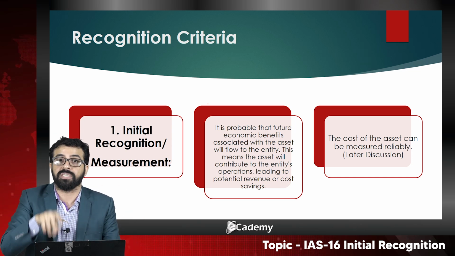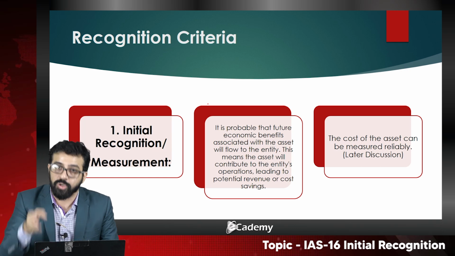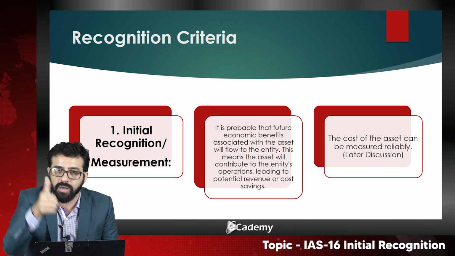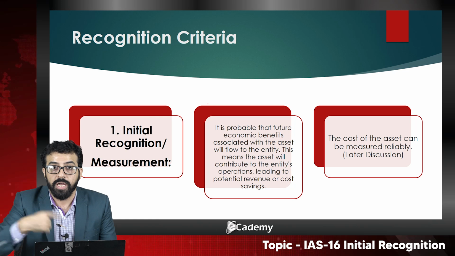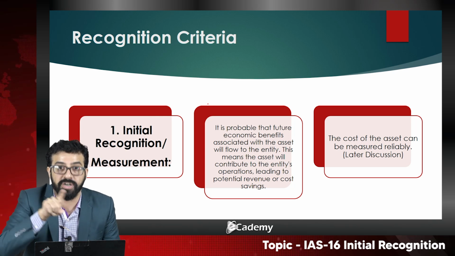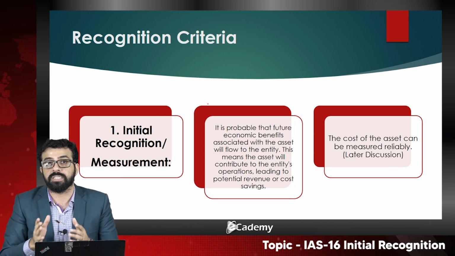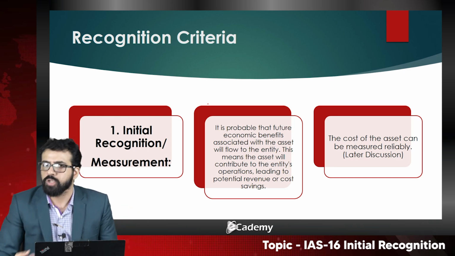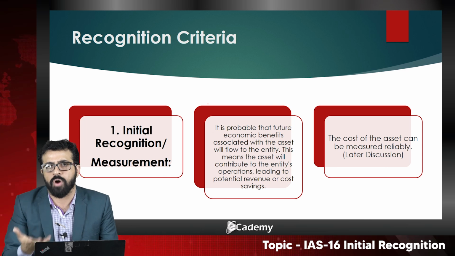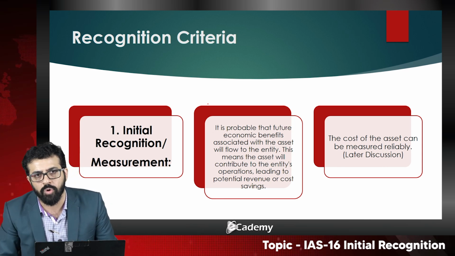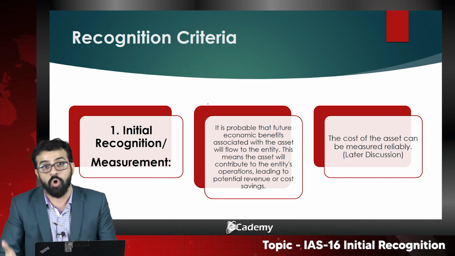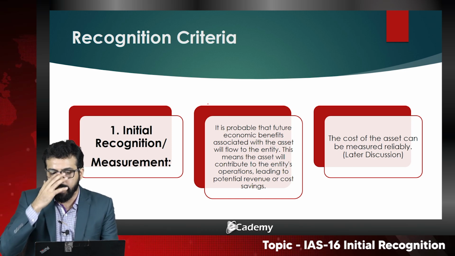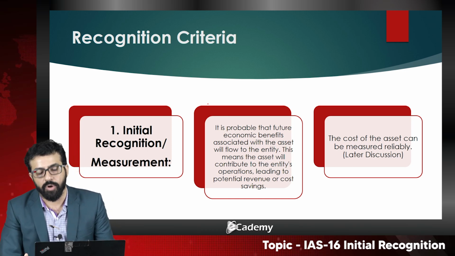So IAS 16 is telling you that solar systems also fall under the category of IAS 16. Number one, because it is being used for administrative services. Number two, it is flowing economic benefit to the entity because it is there to reduce the cost. Not necessarily is every asset you acquire meant to generate revenue. If the asset has been acquired to reduce the cost, that would also meet the criteria of initial recognition.